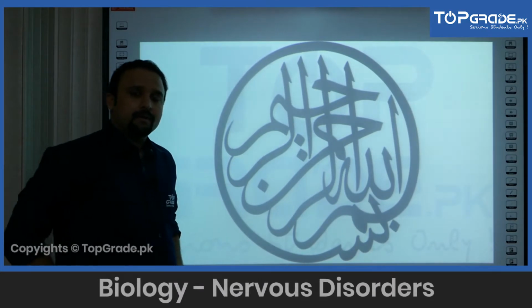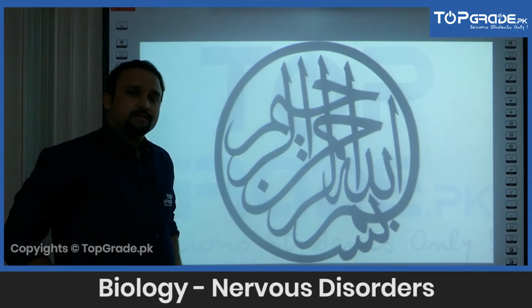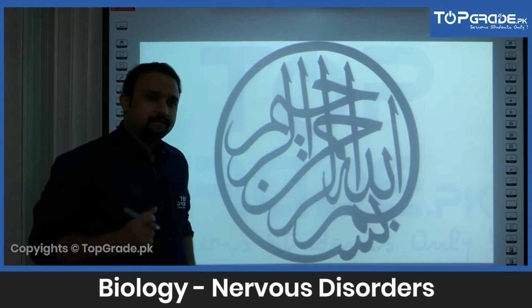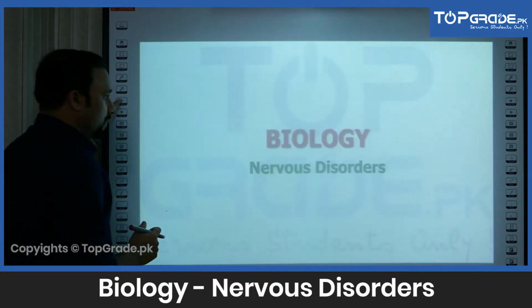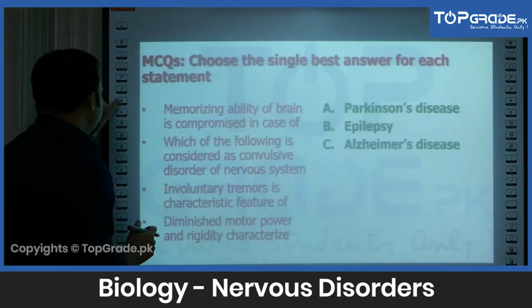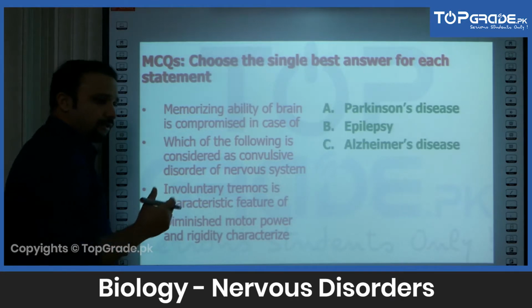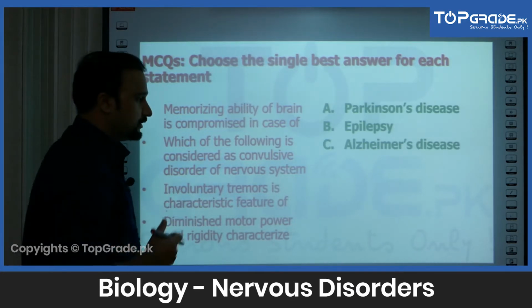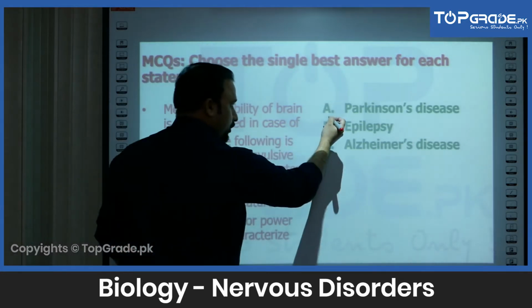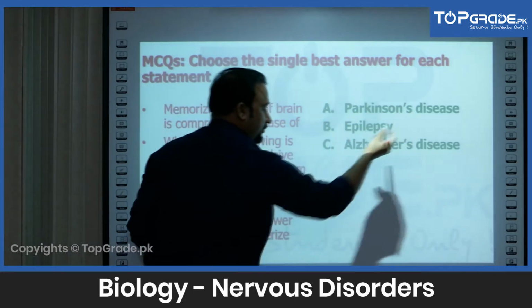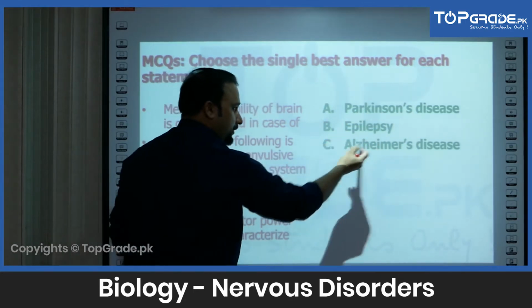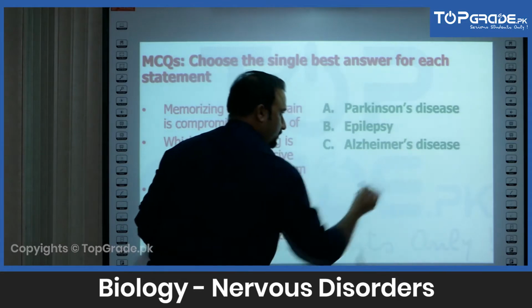Bismillahirrahmanirrahim. Now let's start off our discussion with the next subsection, which is about nervous disorders. And towards the beginning of our discussion, I would like to ask a few questions from you. And here we have got the options. A option is Parkinson's disease, B option is epilepsy, and C option is Alzheimer's disease.